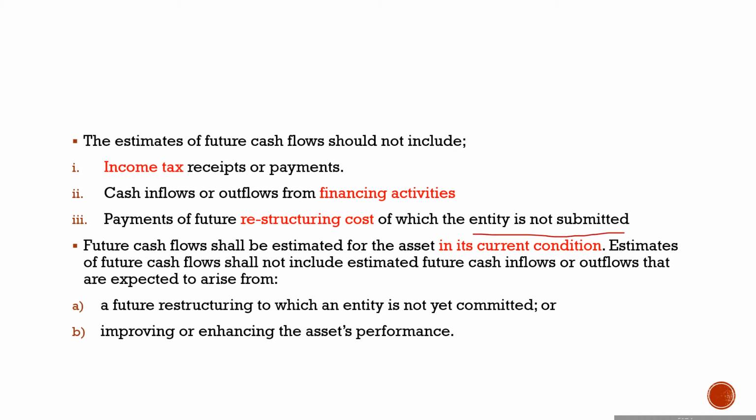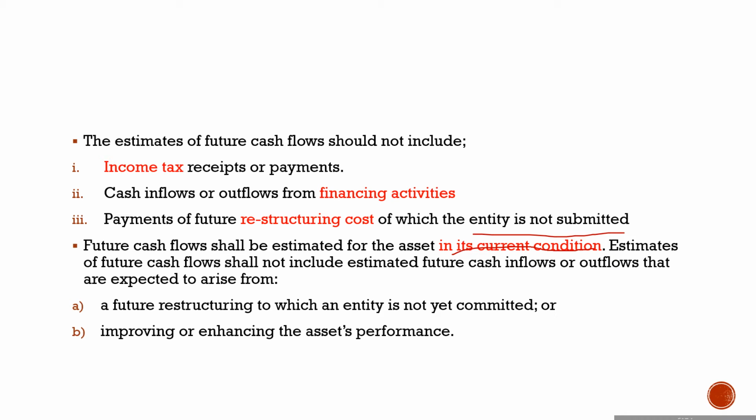Okay, there's another point to note here: when you're establishing the future cash flows, the estimate should be based on the asset's current condition. Therefore, if we expect that certain improvements will be made to the asset, which will result in an increase in the cash inflows, those cash inflows which are subject to future improvements should not be included here, but the cash inflows which are based on the current condition.